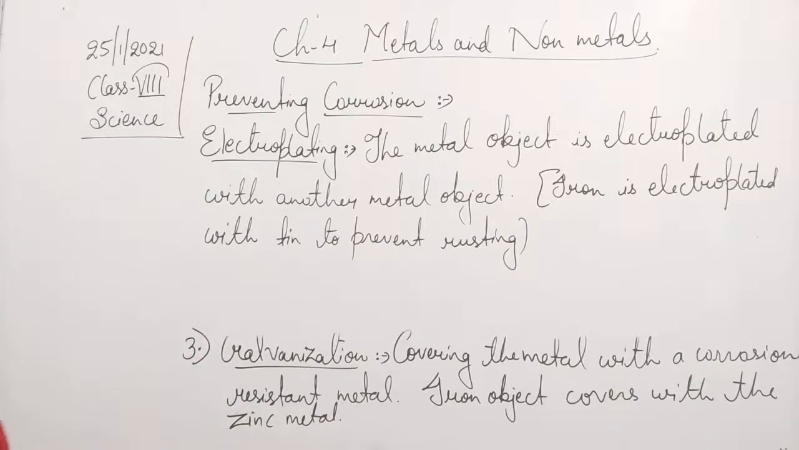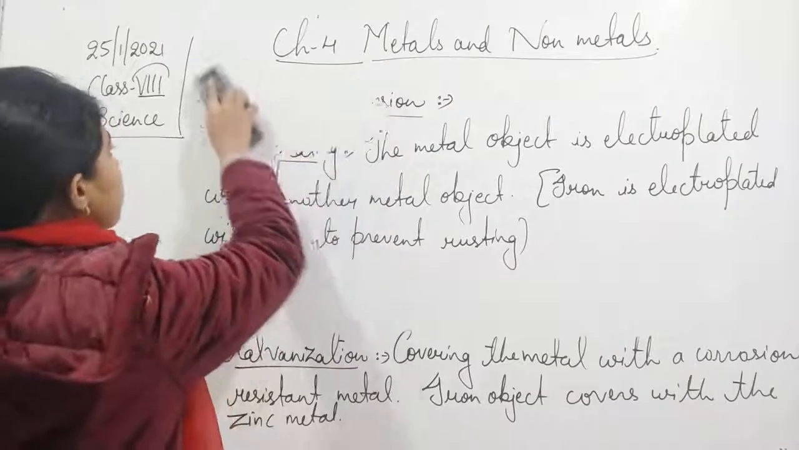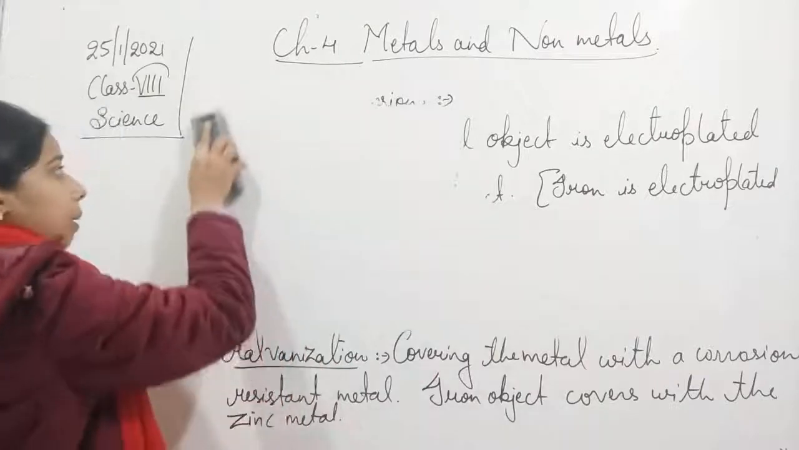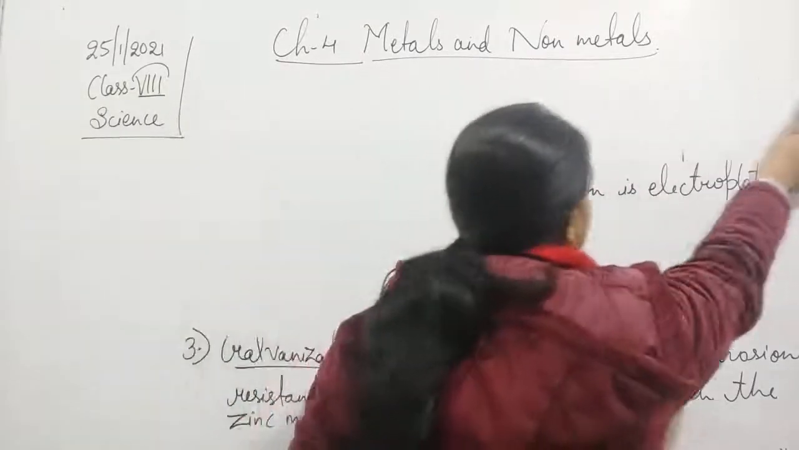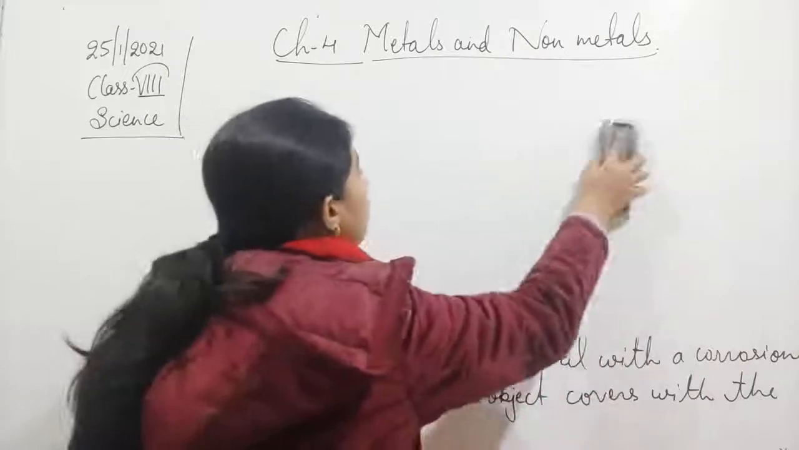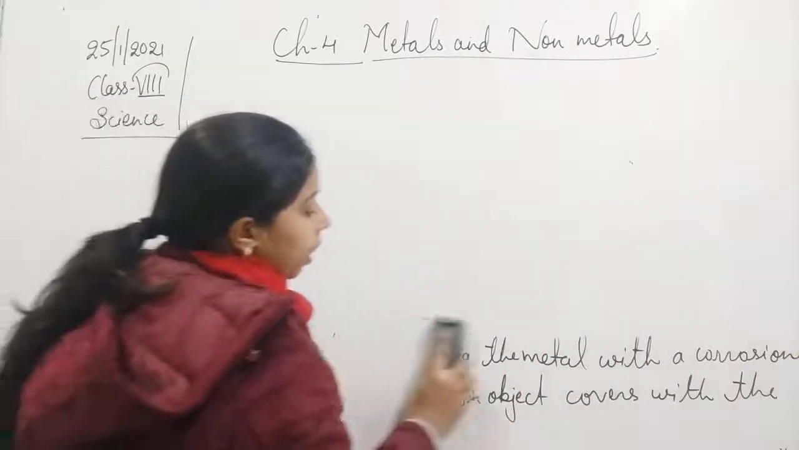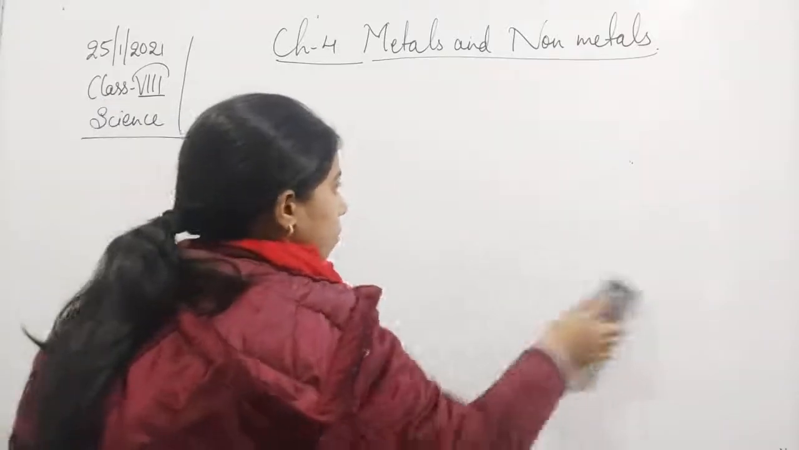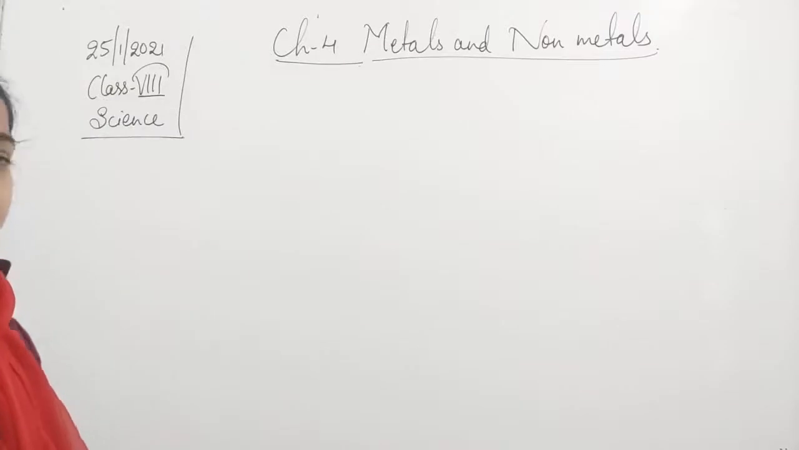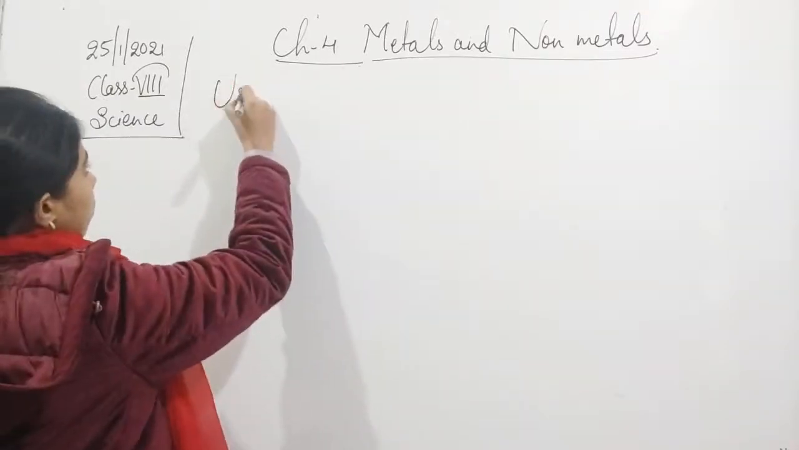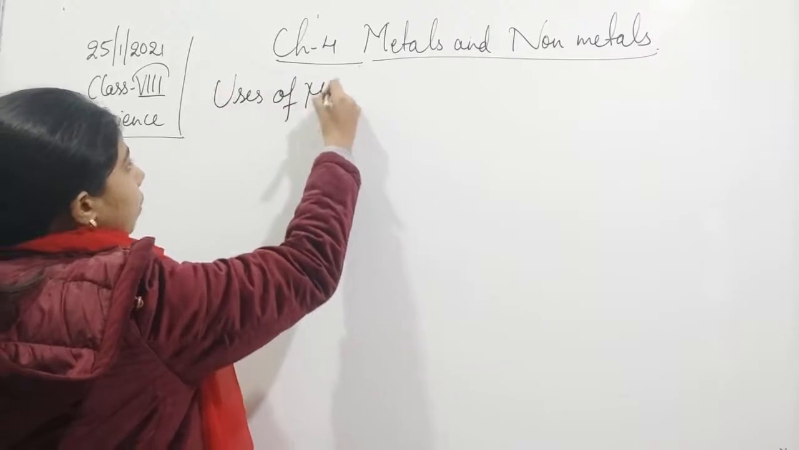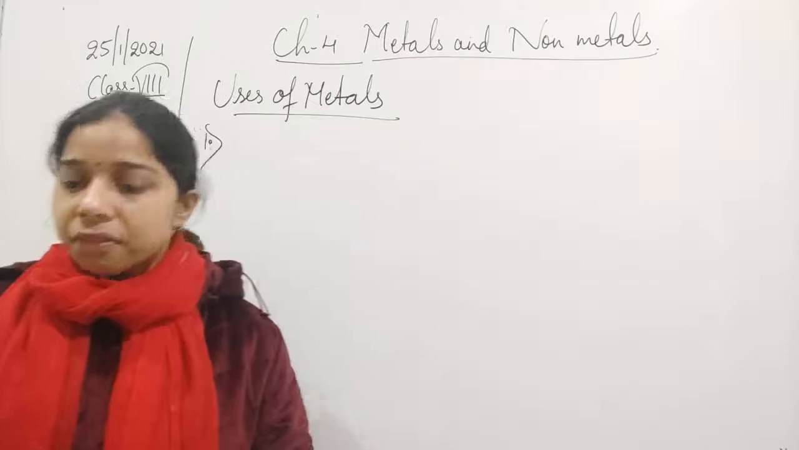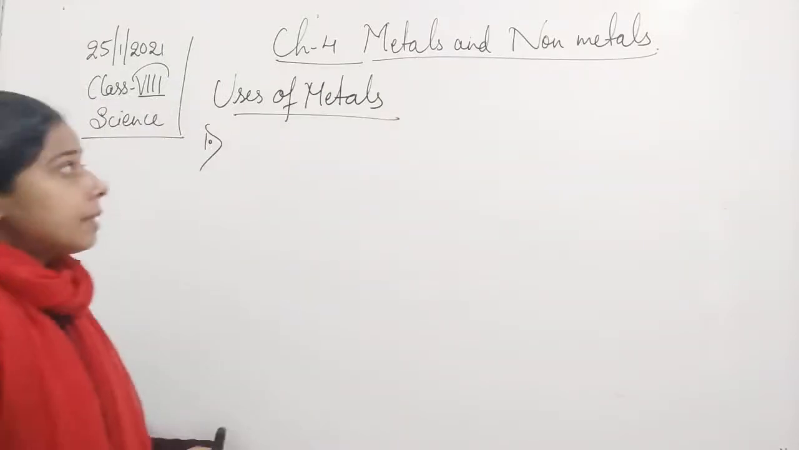Now next, let us see what the different uses of metals and non-metals are. Why are we talking about the properties? Why are we so concerned about the properties? Because according to the property only, we are going to use the metal or the non-metal. Uses of metals. So the first one is iron.